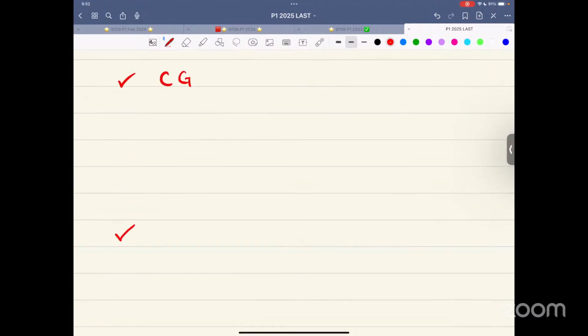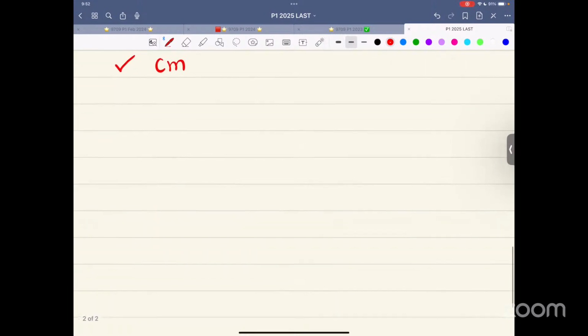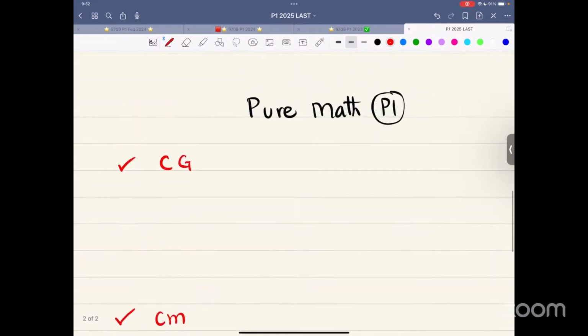It's about circular measure. It's about trigonometry. These are the three main topics. So now, first of all, let me focus on this coordinate geometry. That is about straight line. And then there is about circle equation.